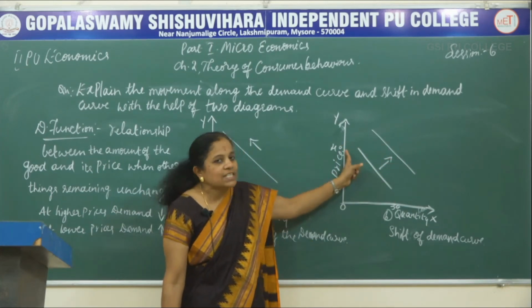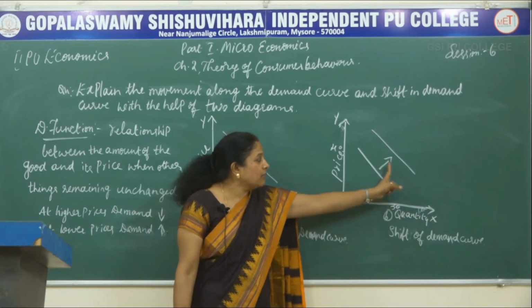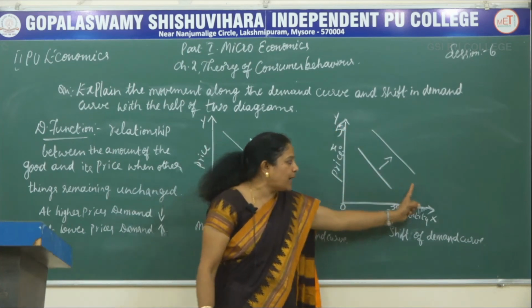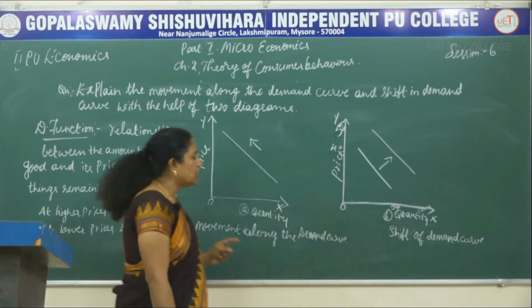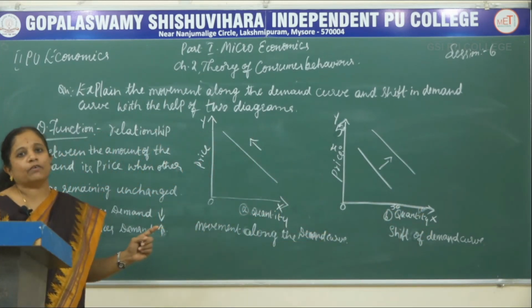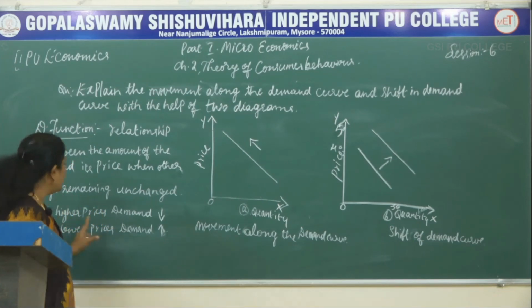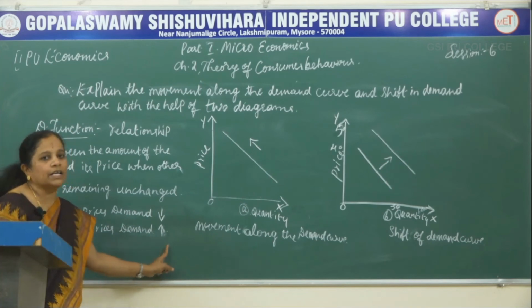So when the price is 40 rupees, he purchased 30 kilo of the product, and when the price increased to 50 rupees, then he went to buy only 10 kilos of the same product, because you know that there is an inverse relationship between the price and the quantity purchased. So at higher prices the demand is less, and at lower prices the demand is more.